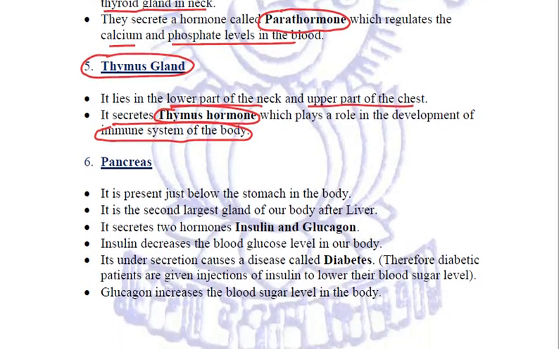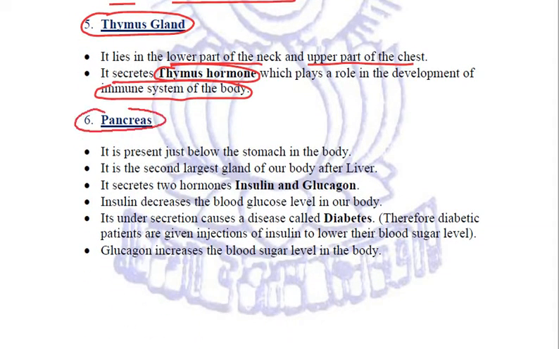Next is the pancreas. This is very important. Pancreas is the second largest gland of our body after liver. Liver is the largest. It is present just below the stomach and it secretes two hormones. One is insulin and another one is glucagon. The function of these two hormones is very important.